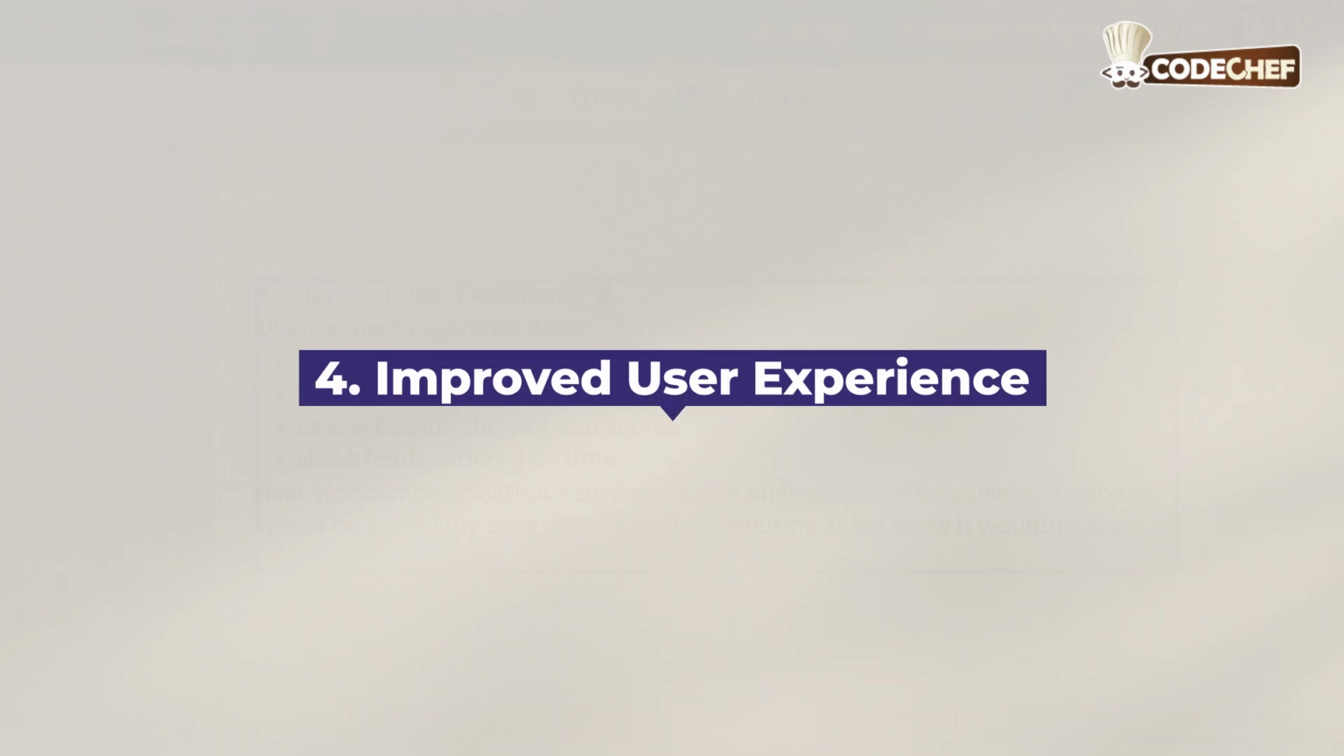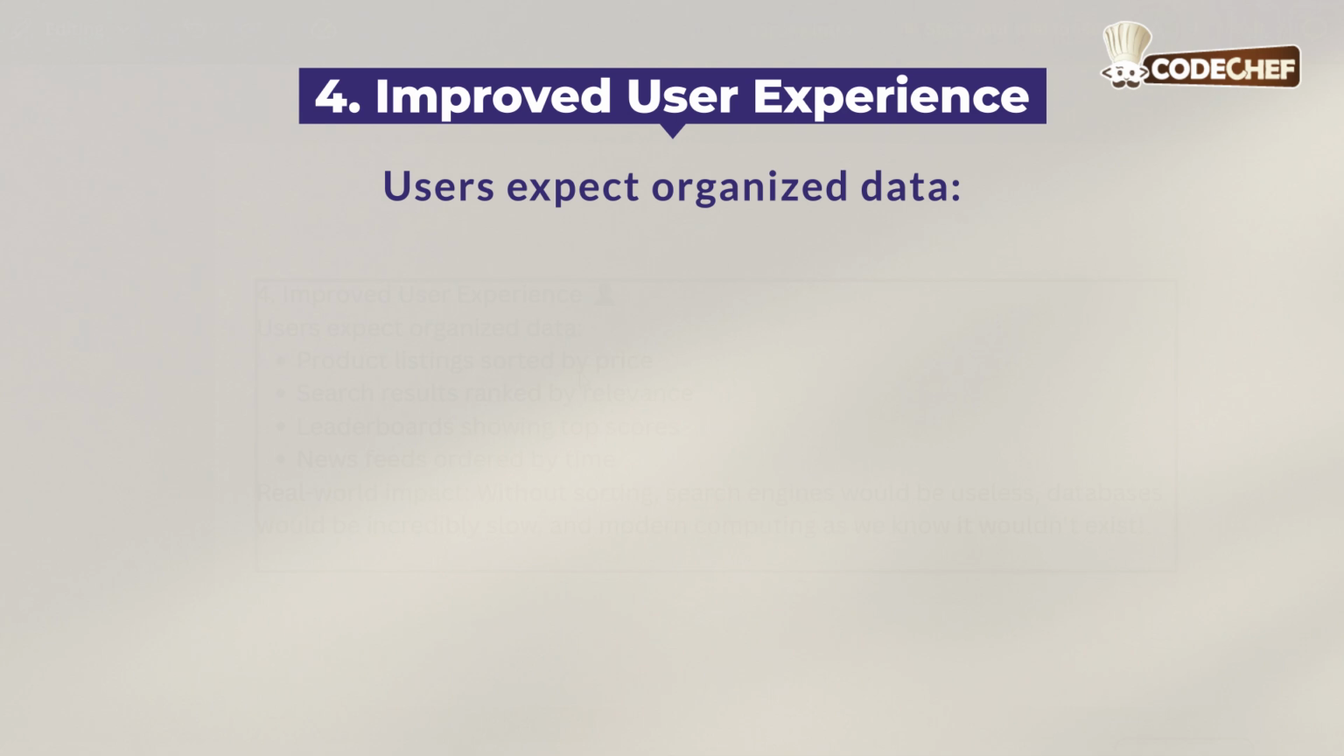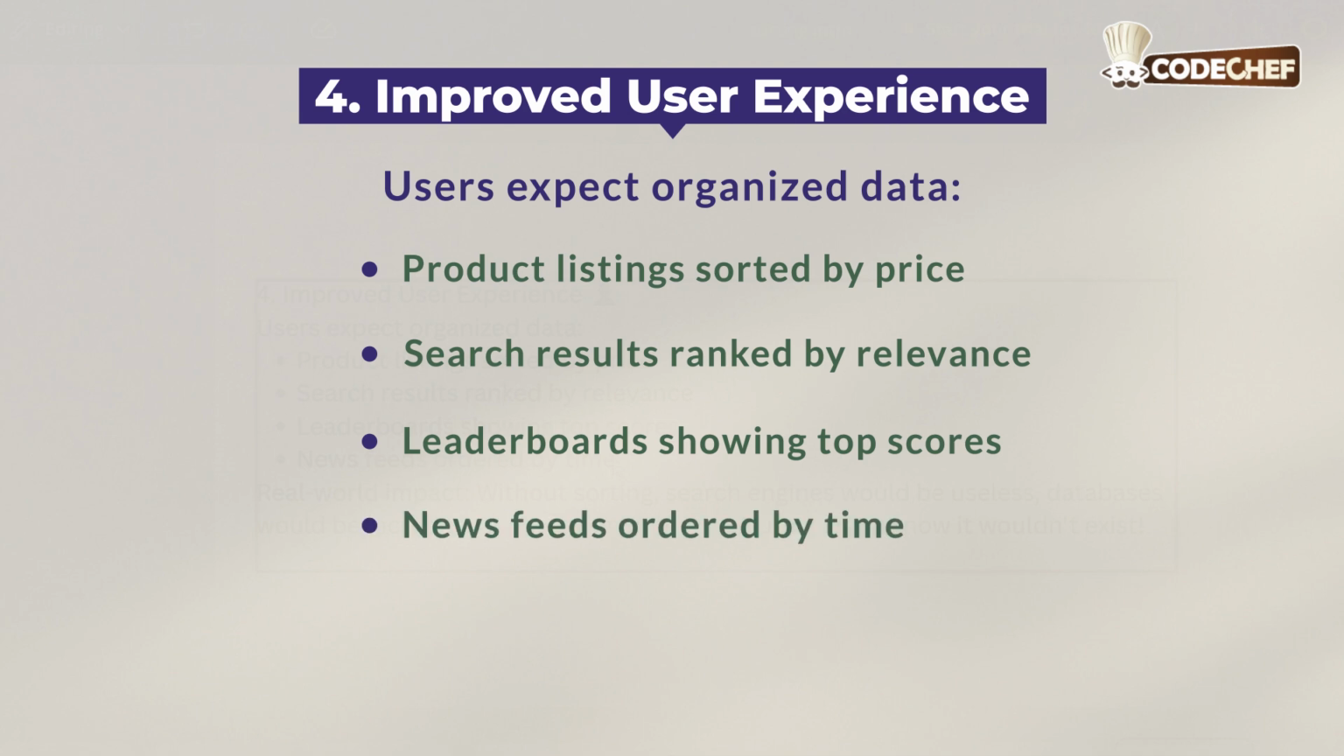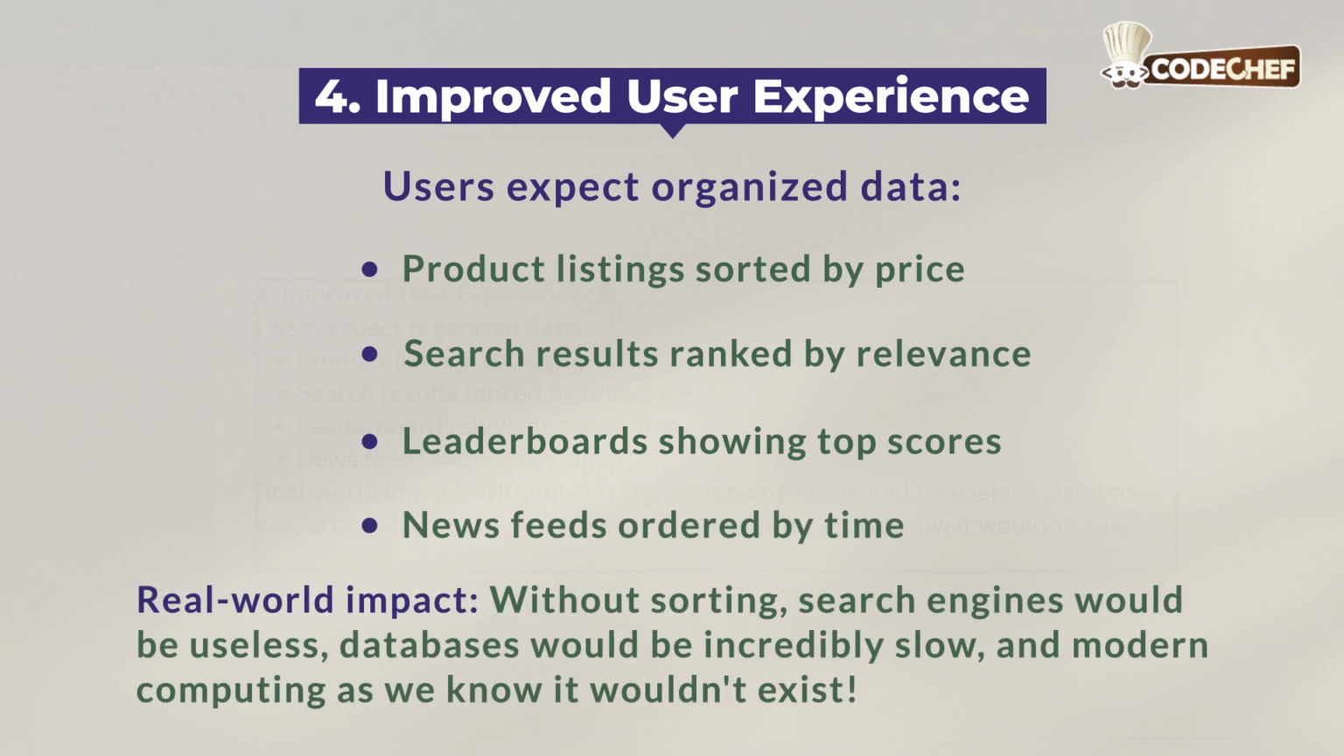Improve user experience. Users expect organized data. So product listings sorted by price, search results ranked by relevance, leaderboards showing top scores, news feed ordered by time. In the real world, without sorting, search engines would be useless, databases would be incredibly slow, and modern computing, as we know it, wouldn't exist.